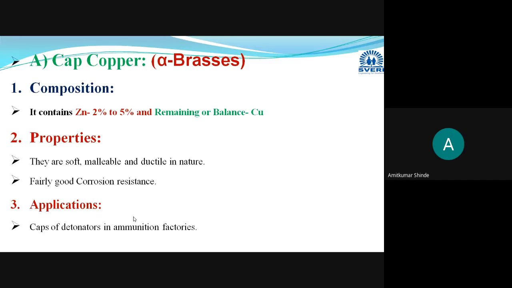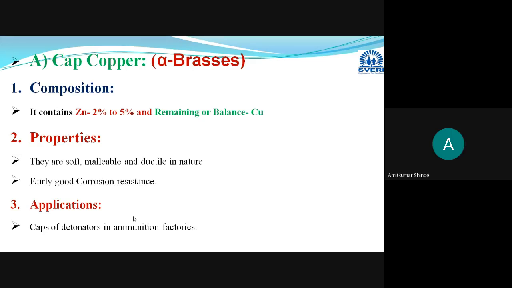Now we will start with the alpha brasses. Before starting their properties and actual applications, all these 4 names, that is cap copper, then gilding metal, cartridge brass, and admiralty brass, these all are alpha brasses, or you can say single phase brasses or cold working brasses. These are soft, malleable, and ductile in nature. This will be a common property. You can write this property for all four types. Okay, and depending on the amount of the alloying elements, some properties will get changed.